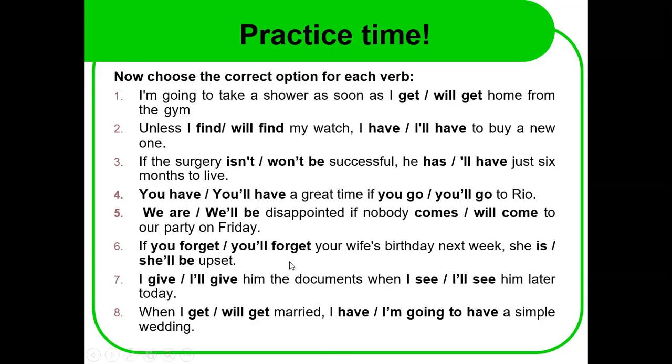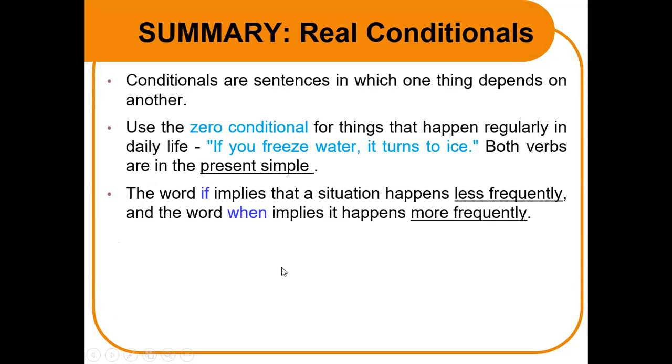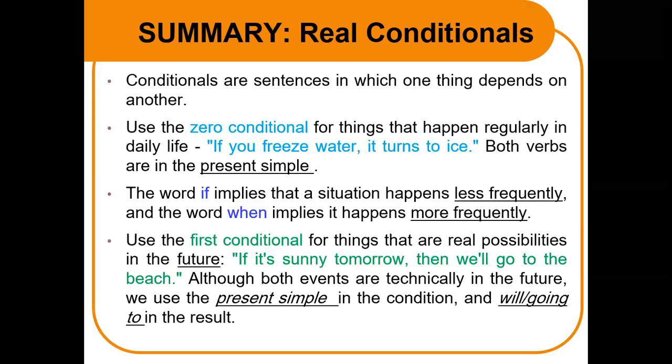Now we will see a summary of what we have discussed. Conditionals are sentences in which one thing depends on another. Use the zero conditional for things that happen regularly in daily life. If you freeze water, it turns to ice. Both verbs are in the present simple. The word if implies that a situation happens less frequently, and the word when implies it happens more frequently.